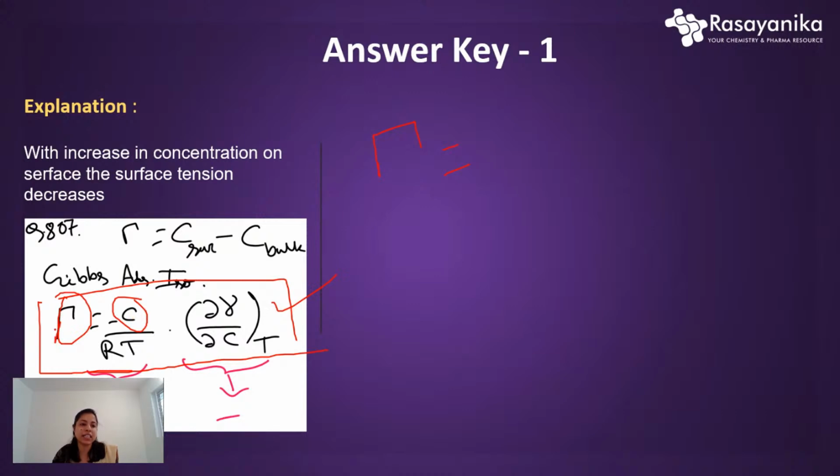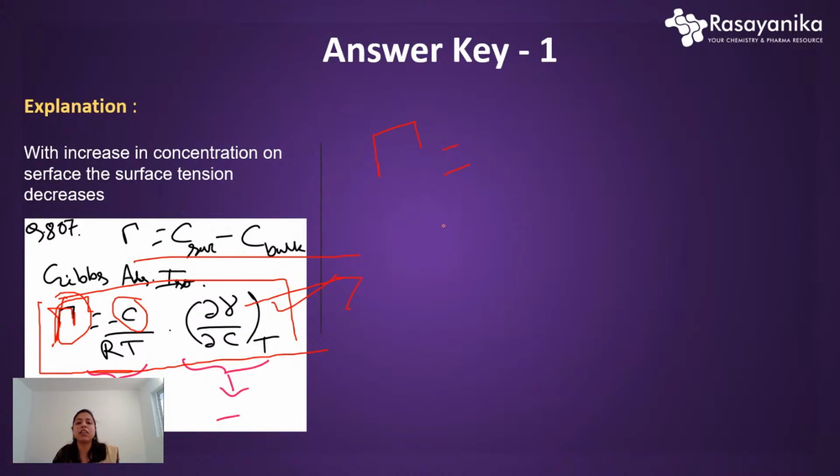Capital Gamma is the surface excess actually. This small gamma is the surface tension, and this capital gamma represents the surface excess. So what is surface excess? It is the concentration at the surface, C of surface, minus the concentration of the bulk.